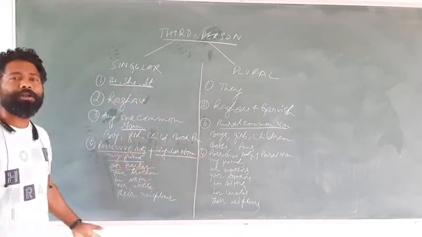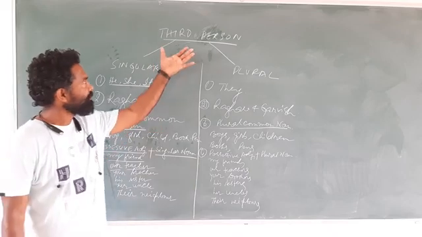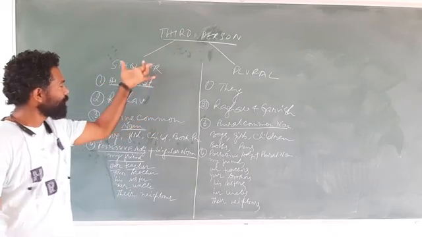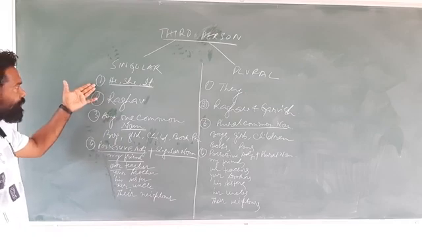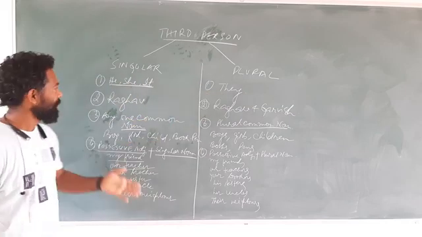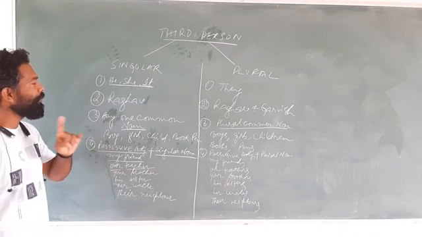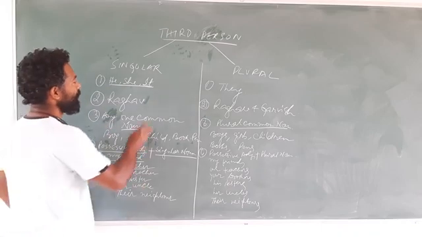There are some 5 points under the third person singular number category. First, we have seen he, she, it is singular, and the counterpart is they. Second point, we have seen one name, one proper noun.